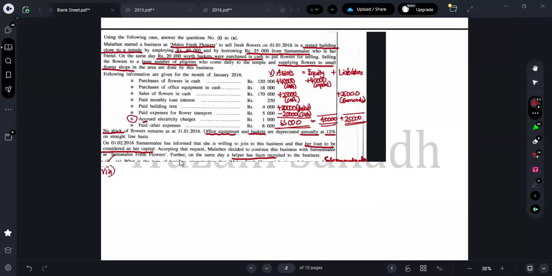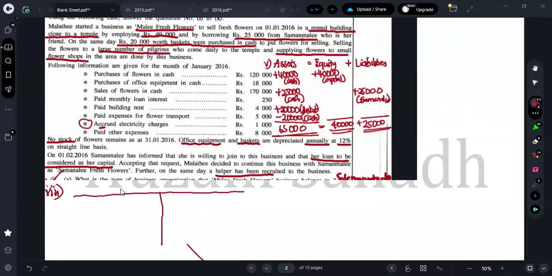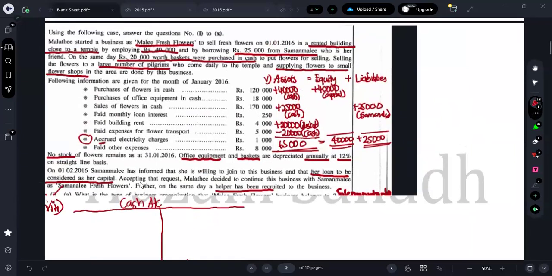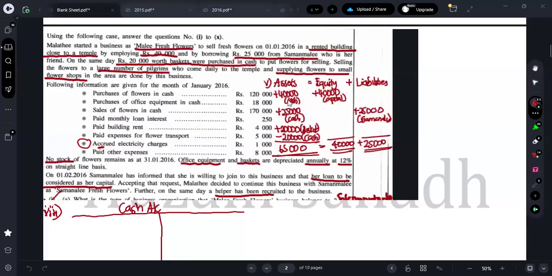Okay. So how do we prepare it when finding the cash balance? Let me draw the cash account. So let's come from the beginning, guys. Opening, there was a capital, which I'm getting from that accounting equation we have done, guys.